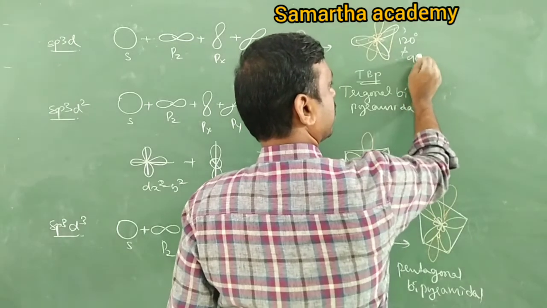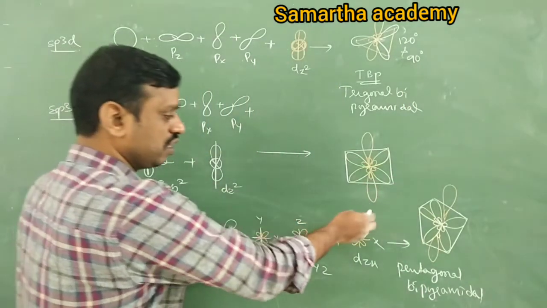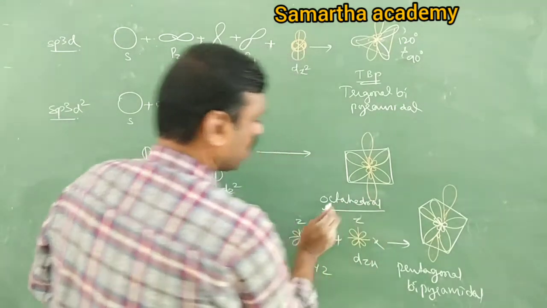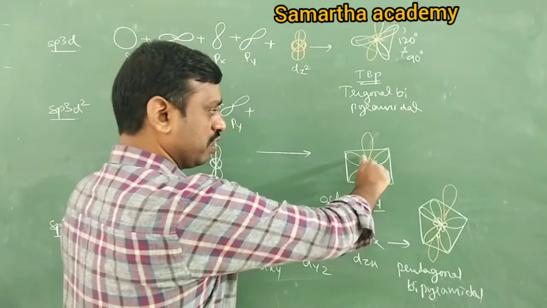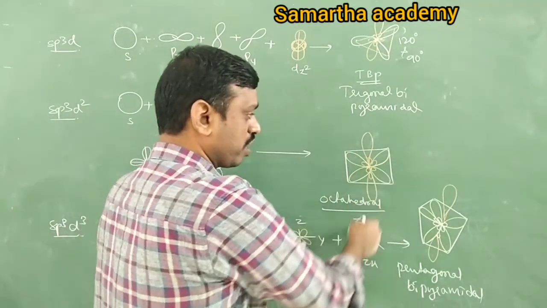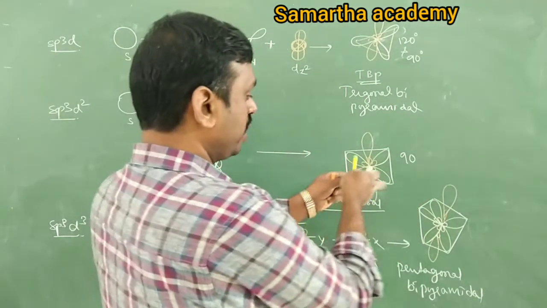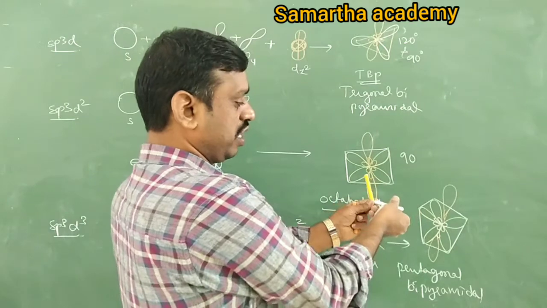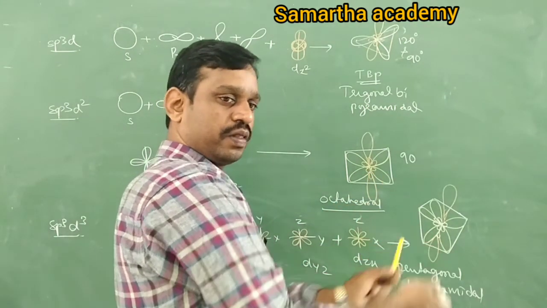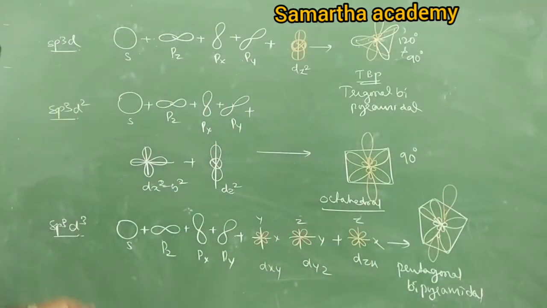Next, what is the bond angle in octahedral? In octahedral, there are 4 orbitals hybridized and placed in 4 corners. It means it is 90, no? 90. And one is above, next is here, again it is 4 corners, no? It is also 90 only. Right? So 90 degrees.